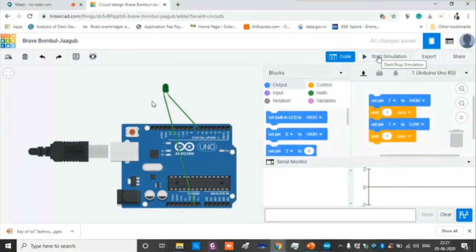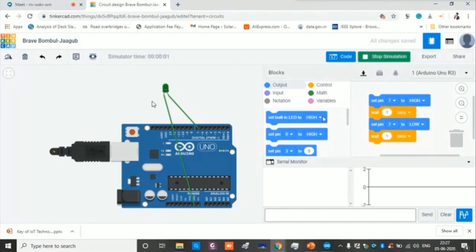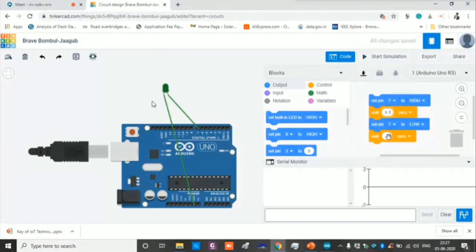I'm starting the simulation. You can see this is the code right now. For 1 second it will glow on and glow off. No, I don't want a 1 second interval. I want to make a 0.1 second interval. Yeah, you can make that. I'm starting the simulation like this.